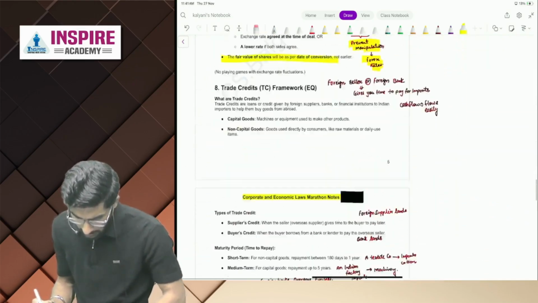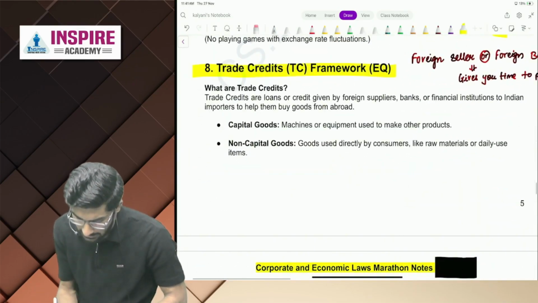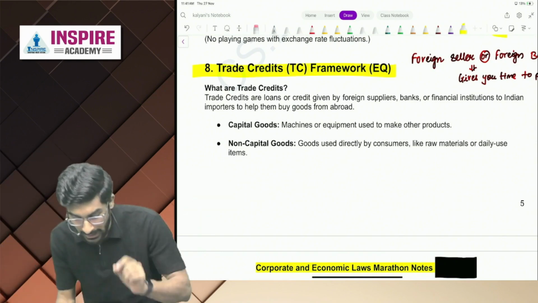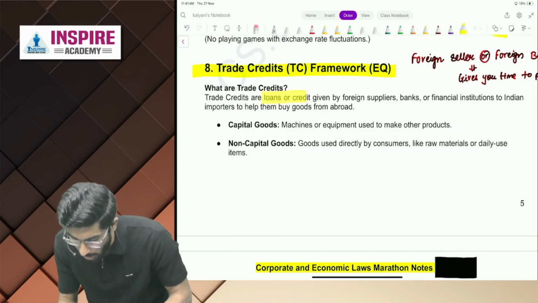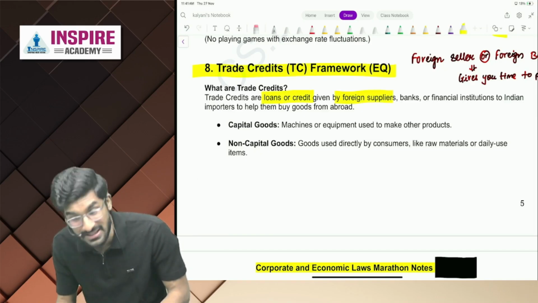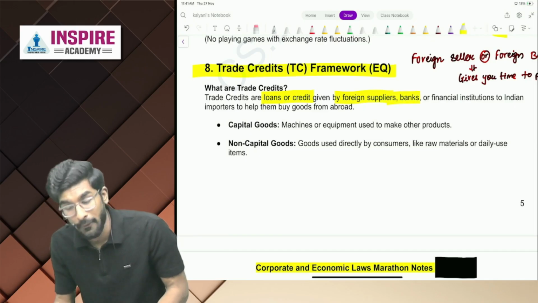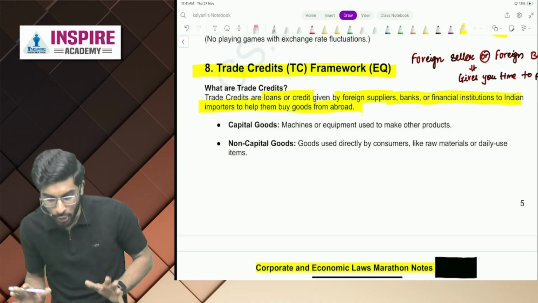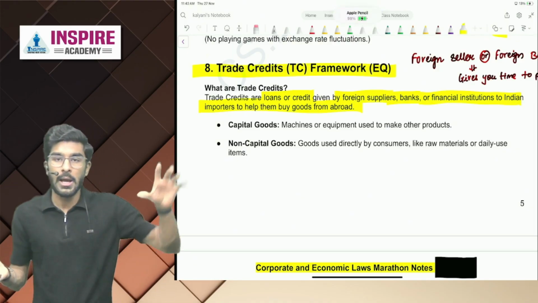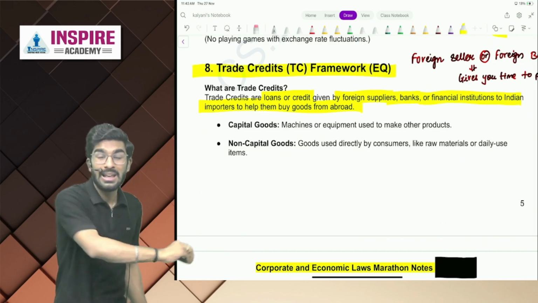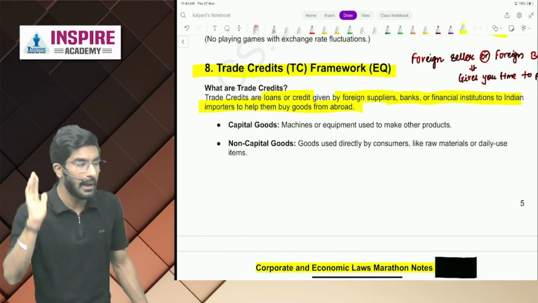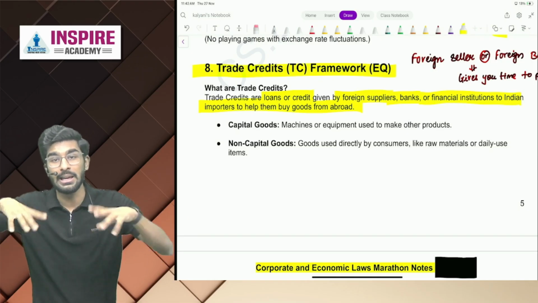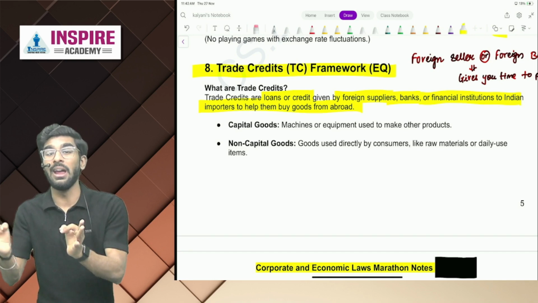Now, let's come to trade credits framework. Now, people, what is the meaning of trade credit? Let's understand. Trade credits are loans or credit given by foreign suppliers, banks, or financial institutions to Indian importers to help them buy goods from abroad. That means, if a supplier is giving you extra time to repay the expenses so that you can have a very, very easy cash flow, it is called a trade credit.